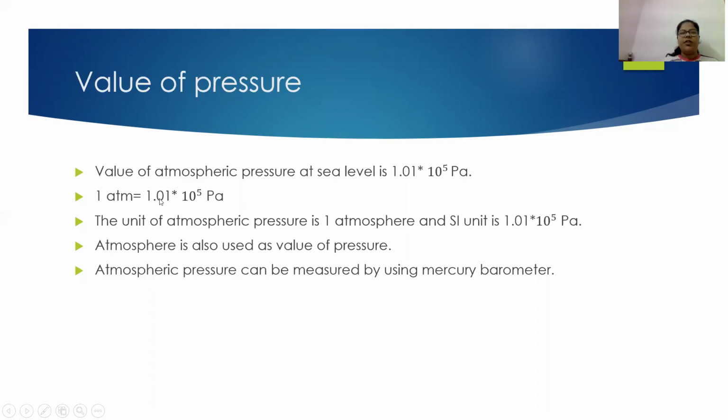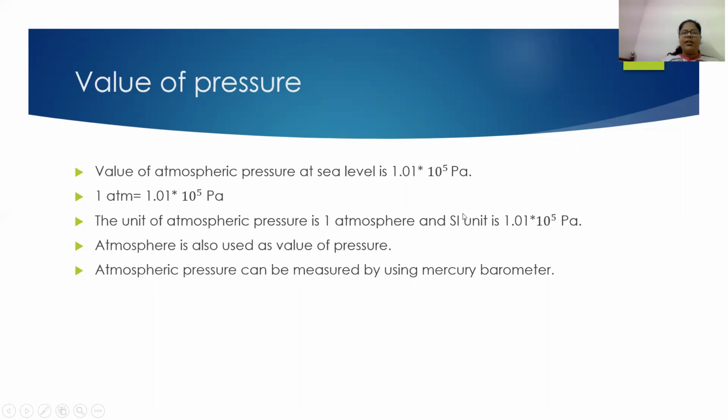So 1 atmosphere is 1.01 × 10^5 Pascal, making it the unit of atmospheric pressure.